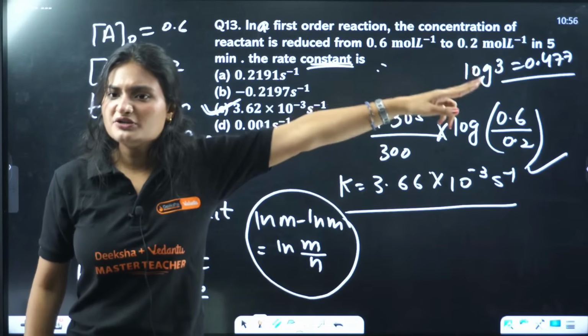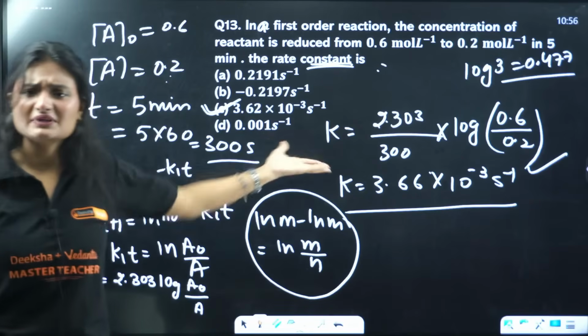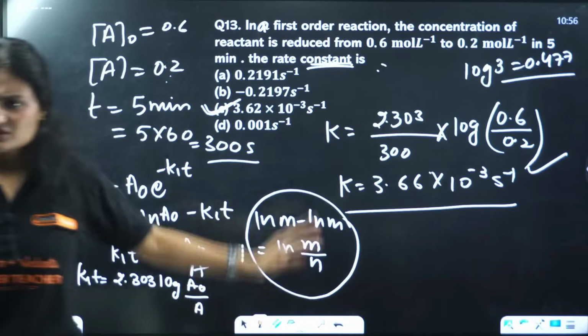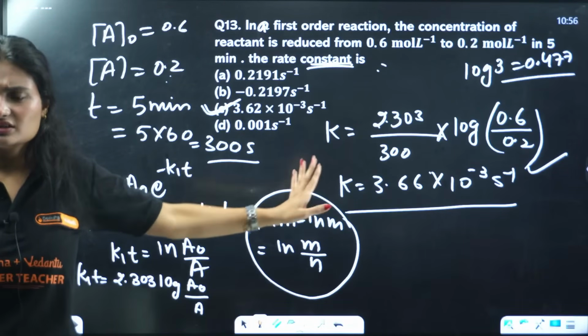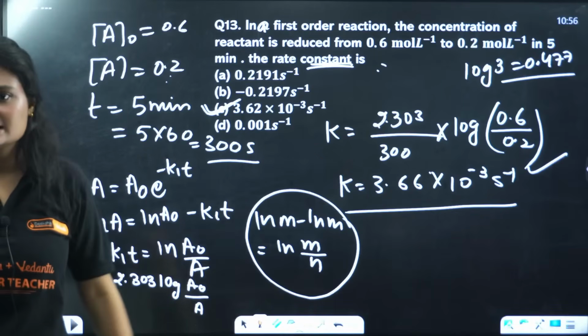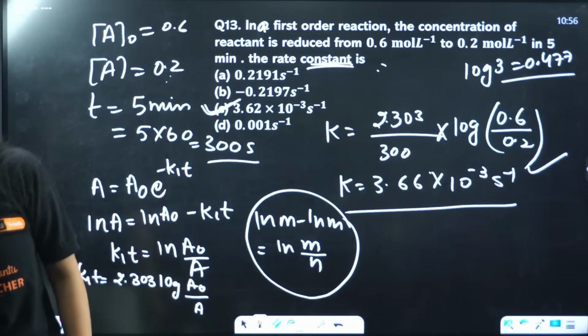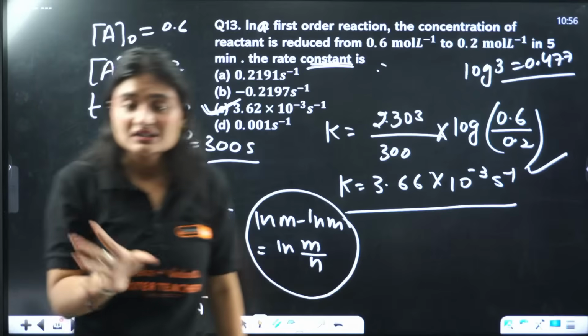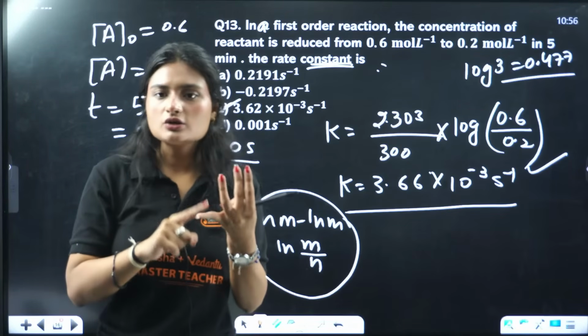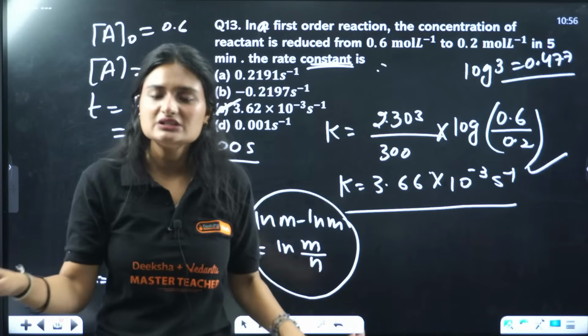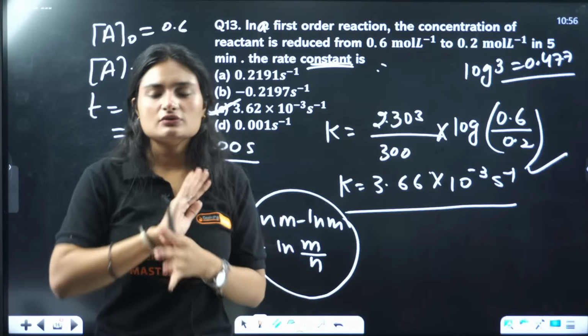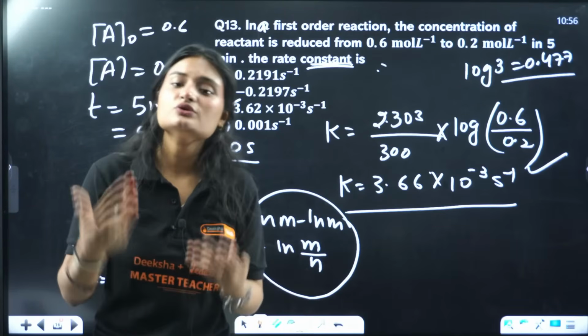Log 3 is there, 0.4, simple calculation is there. I'm not doing that, okay? Just solve it by your hand only, okay? There will be much tougher calculation in KCET if you're preparing for that. Logbook is not allowed, but you remember log 1, log 2, log 3, log 4 values, that's more than enough. Max log 5. No one is going to ask you more than log 5, okay?